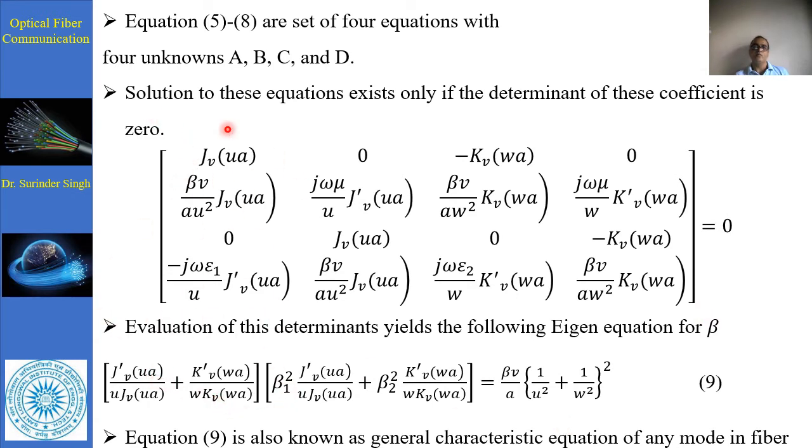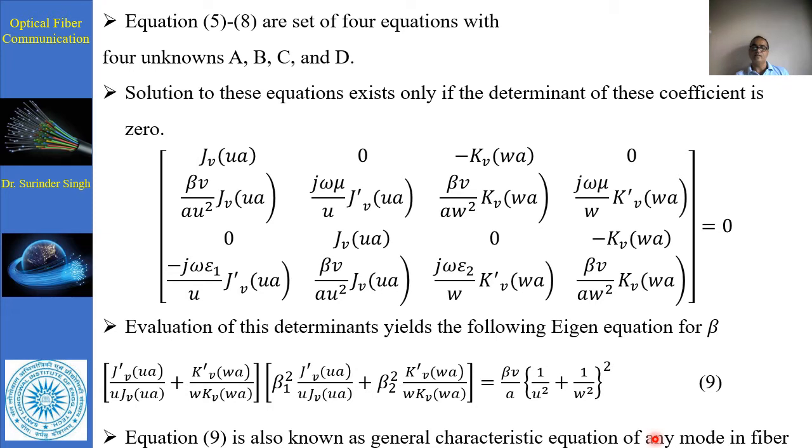If we solve it, we get a component of j dash v ua upon u jv ua plus k dash v w a upon w kv w a, and the next component is basically beta 1 square jv ua plus beta 2 square k dash v w a upon w kv w a, which is equal to beta v upon a times 1 upon u square plus 1 upon w square.